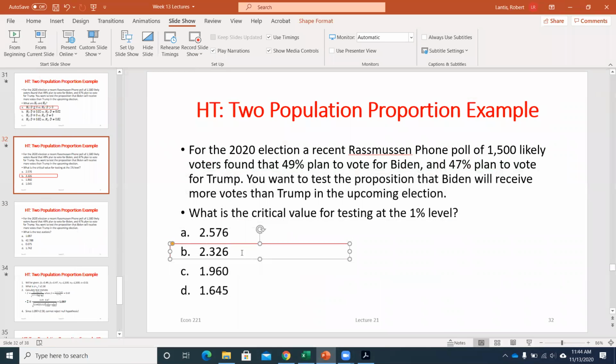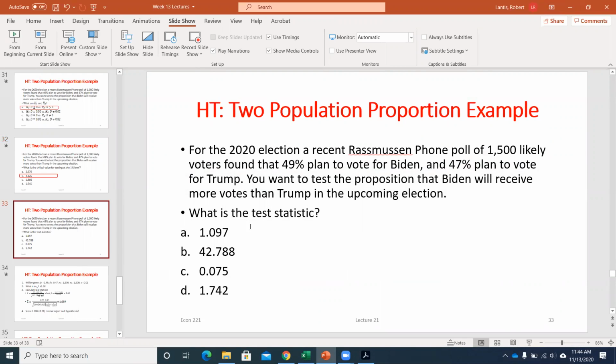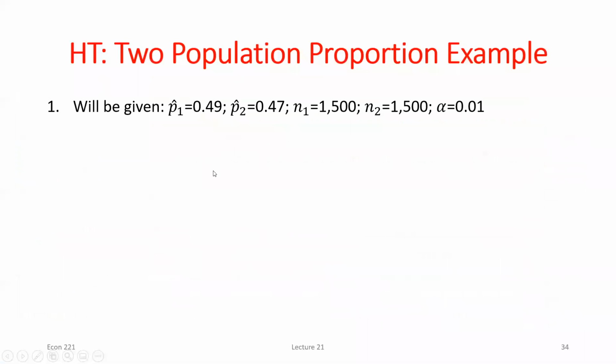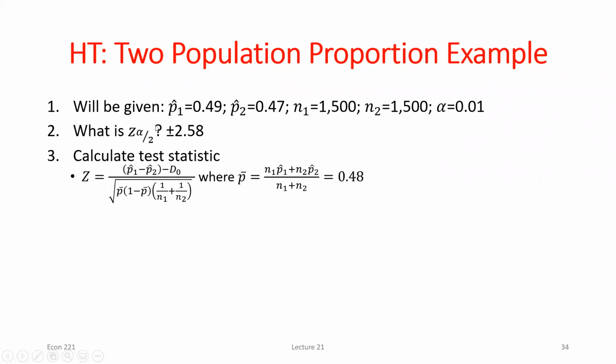Sorry about that. I switched it midway through. So what would my test statistic be? We're at the point where we're getting used to that new equation. So what we'll first do is identify the pieces of information we need. Each sample was 1,500 people, and we have our proportions here. My Z value, if I was building a confidence interval, I would need that. I don't really need it here. Or if I was doing a two-tailed test, we would have to change this to our critical value of positive 2.32.